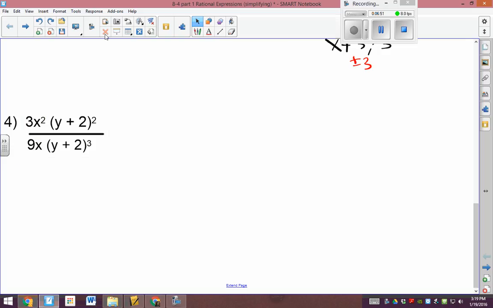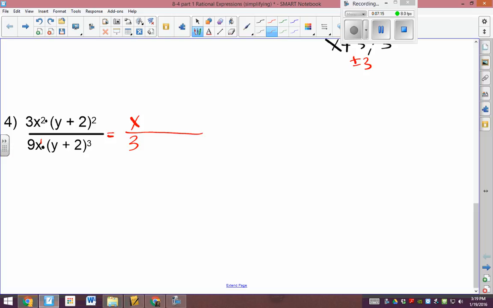Right. This one looks a little different. We have multiplication between the 3x squared and that. So we can cancel a little bit right now. I see a 3 and a 9 can be reduced, so I'm going to make that a 3 on the bottom. That's like 1/3. The x and the x squared cancel one of each, so it leaves an x on the top. Now, do I have to FOIL those out and get all that?